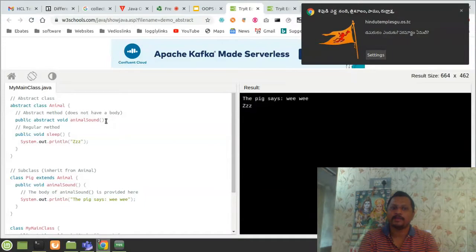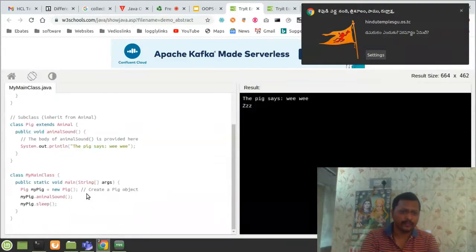So I can say I can achieve 80%, because I am also achieving the regular sleep method too. So 100% abstraction, direct abstraction, is not happening, but indirectly, by inheriting their properties, I am achieving it.